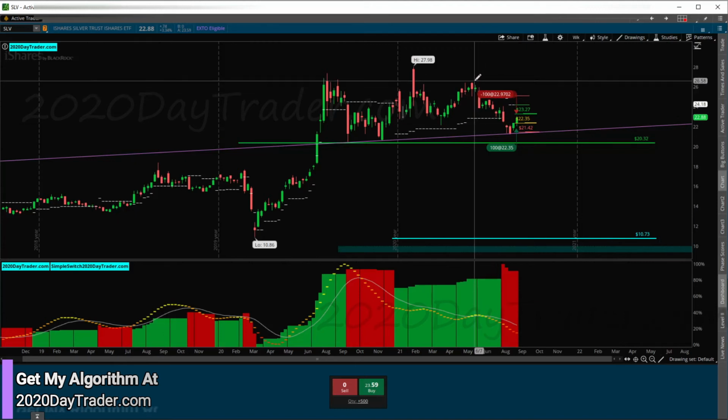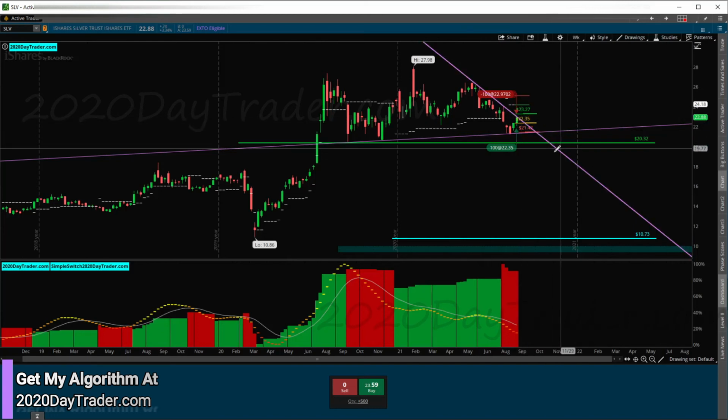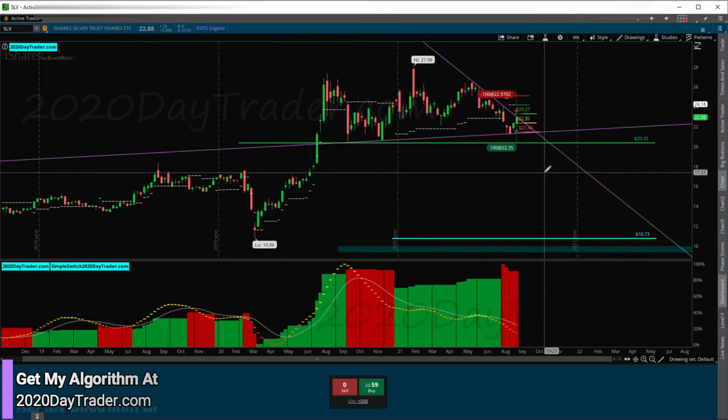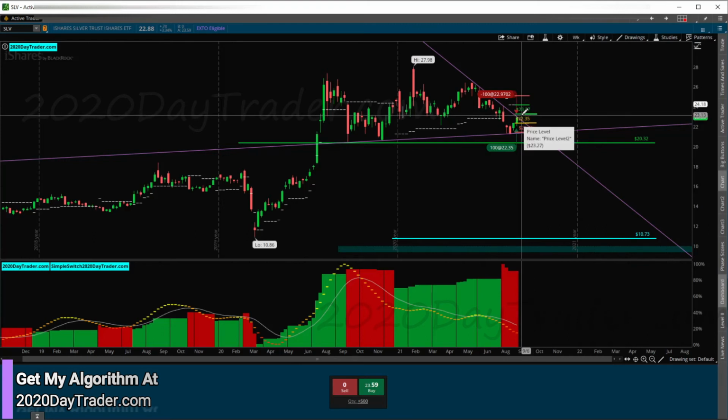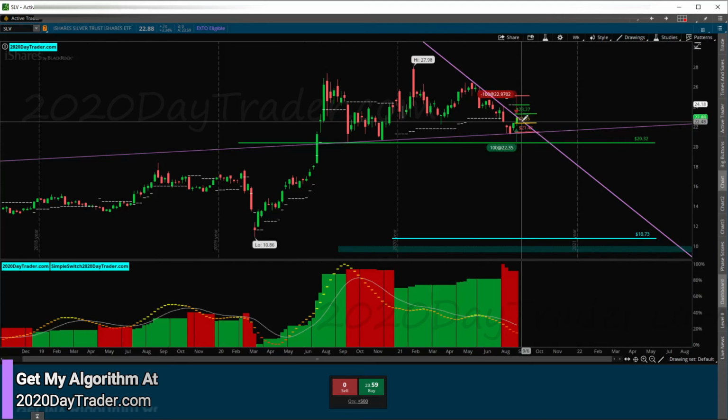Let's see if it lines up at all with the algo. Yeah, so we're coming up against this trend line. Does it pop through, just touch that target and then sell off? We'll have to see. It definitely filled this gap already. I don't know about silver. Long term it doesn't look good at all, but short term it still looks like there's a play.